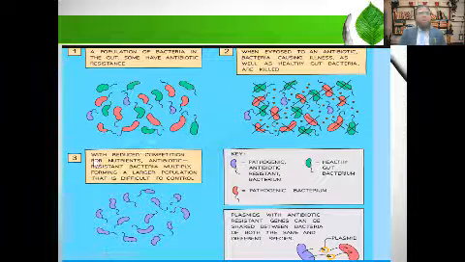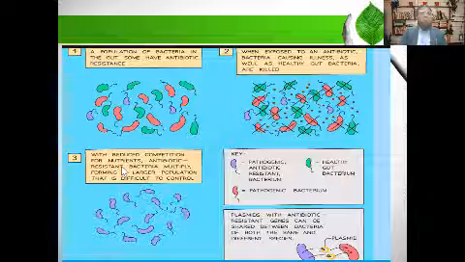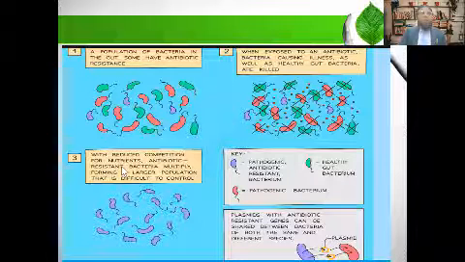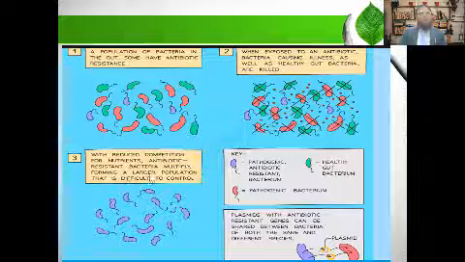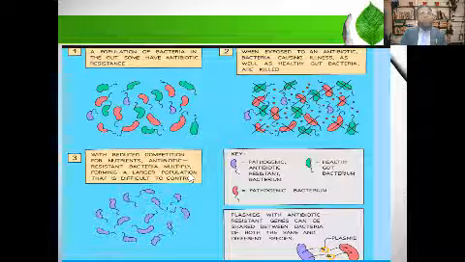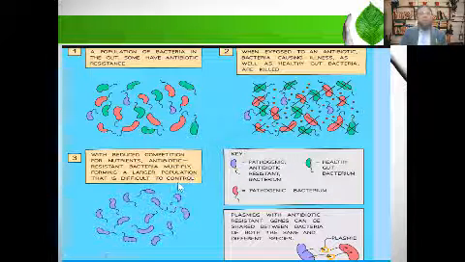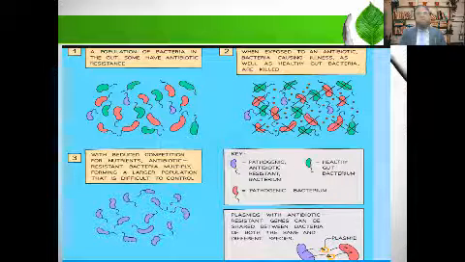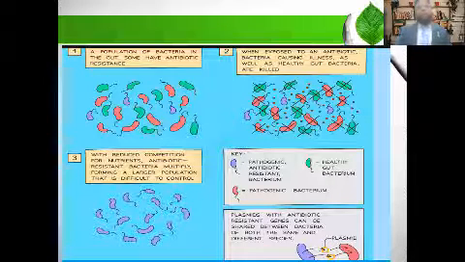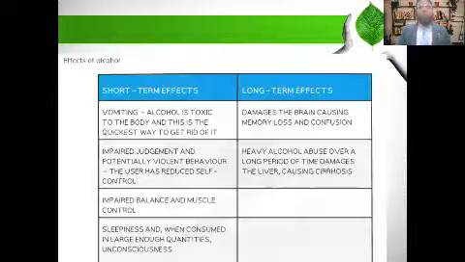Number three, with reduced competition for nutrients, antibiotic resistant bacteria multiply, forming a larger population that is difficult to control. So these are some specific ways by which resistance to an antibiotic develops.